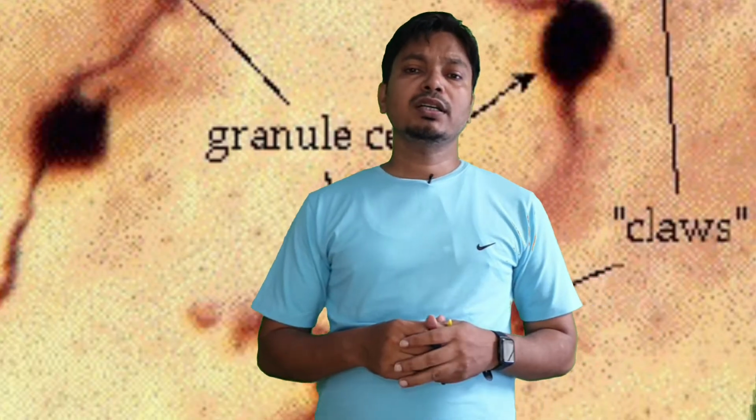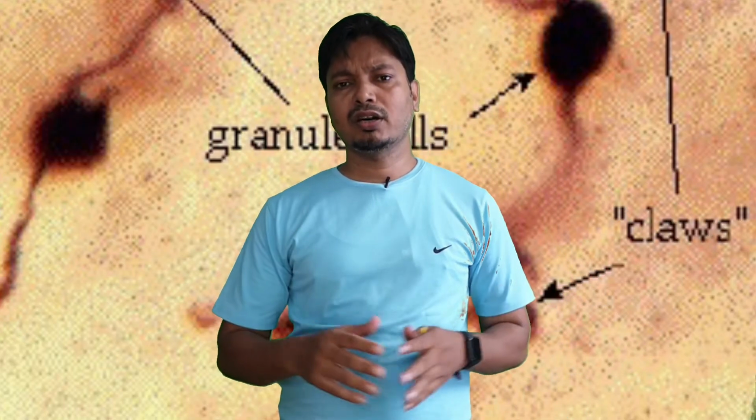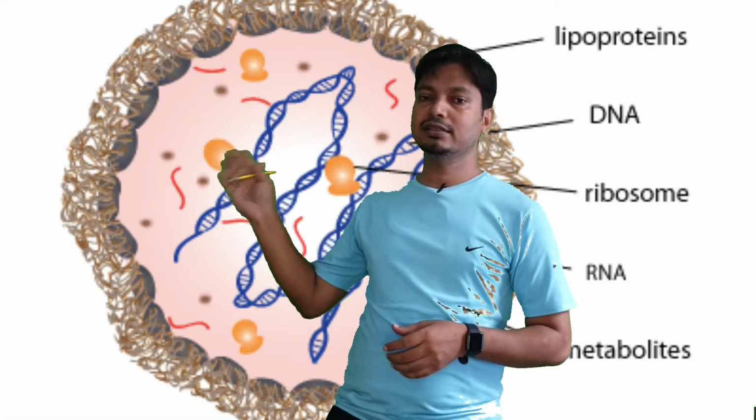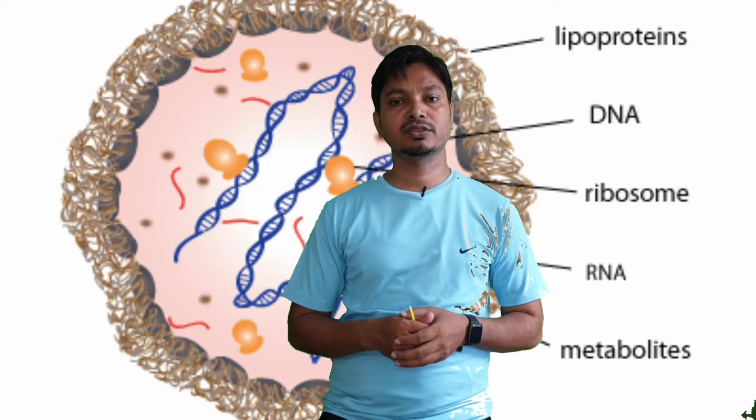If I ask you what is the largest cell in our environment, then your answer will be the ostrich egg. This cell is the largest cell in our environment. And this is the smallest cell in our environment, that is called mycoplasma.